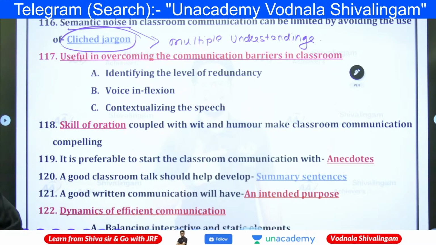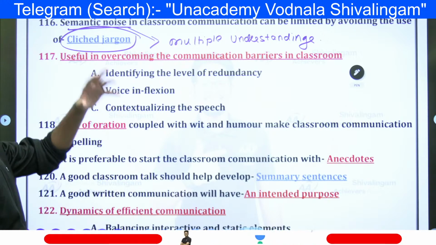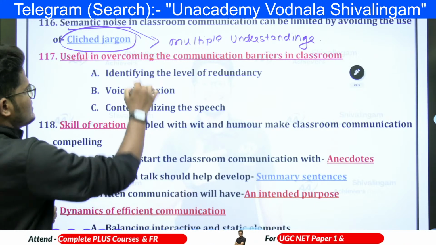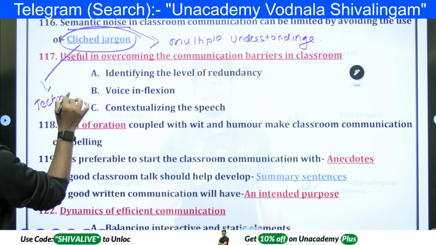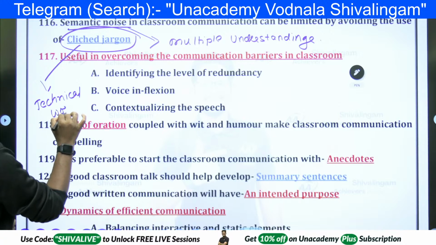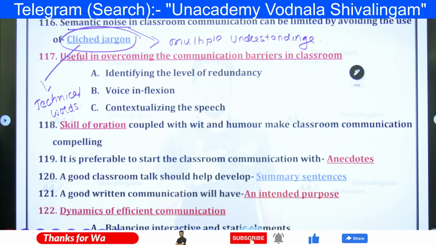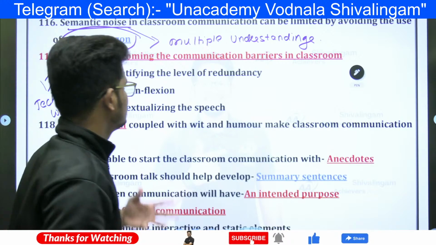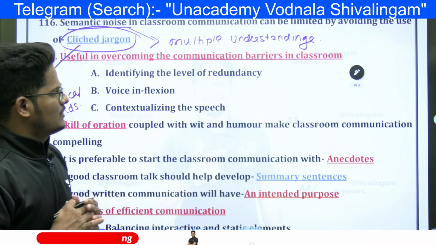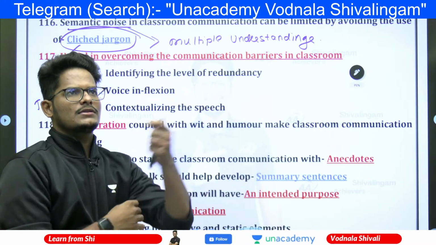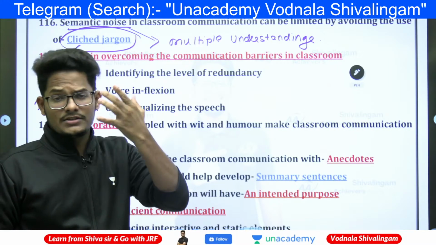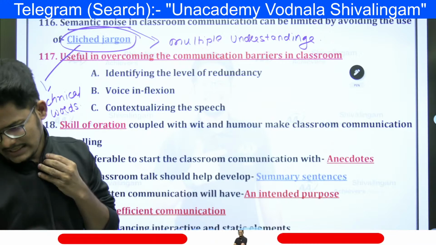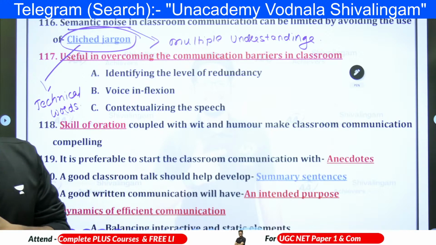Jargon means technical words, too many technical words, heavy words. Our big master, our previous minister, Shashi Tharoor sir, his language is too technical. We can't understand it, right?